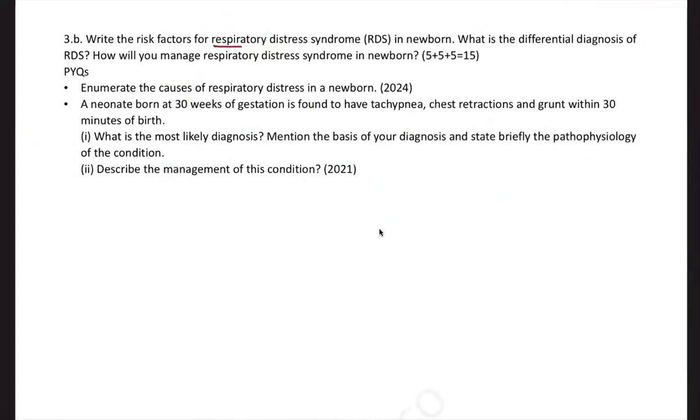Apart from diarrhea, respiratory distress syndrome is another condition which is also important. You need to know the differential diagnosis. What are the causes of respiratory distress, cardiac and non-cardiac causes, how will you manage, and what are the risk factors is the question.